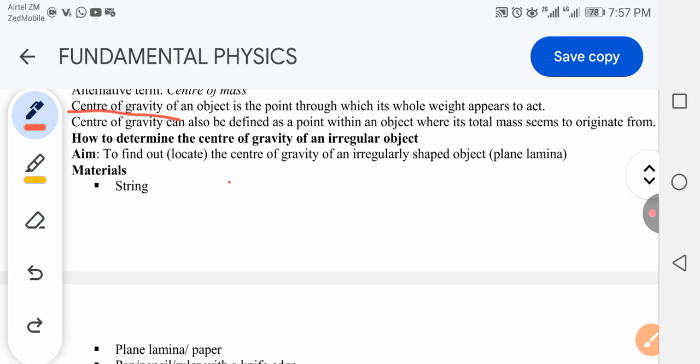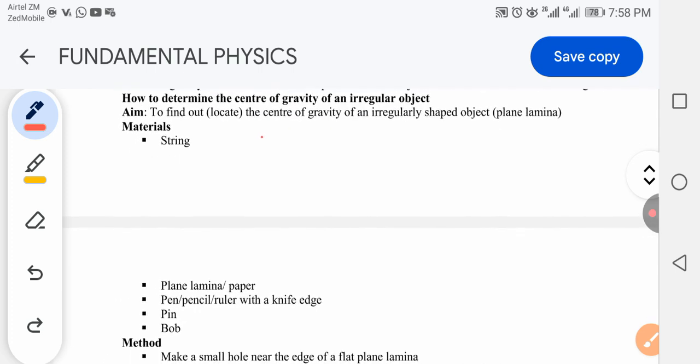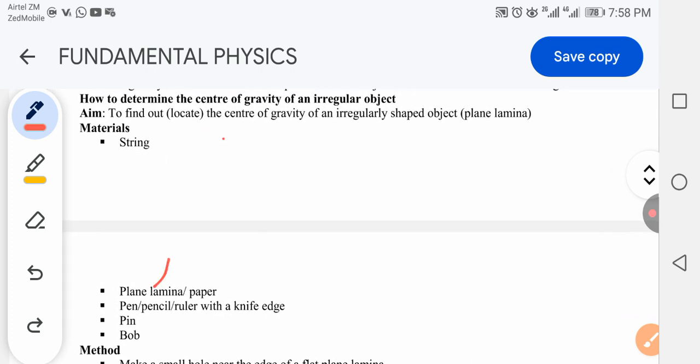So we must define what the center of gravity is. You can use an experiment here. I'll make a video on the experiment on its own, as a practical rather than just reading out these instructions.